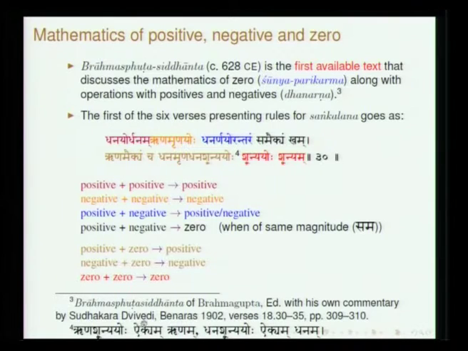Fine. Now, I move on to the second section of this Kutakara, wherein he discusses the Sankalana. Sankalana, Vyavakalana, Gunana, Harana. These are the 4 fundamental operations. Sankalana is addition, Vyavakalana is subtraction, Gunana is multiplication, and Harana is division. When we have quantities which are positive, negative and 0, how do we conduct these 4 basic operations? How do we understand that?